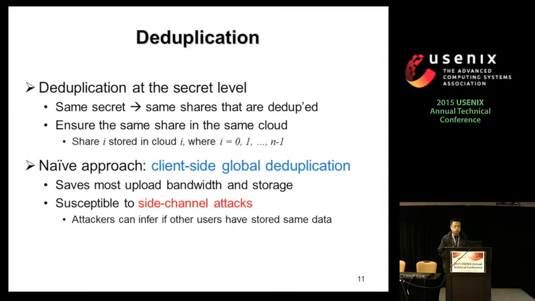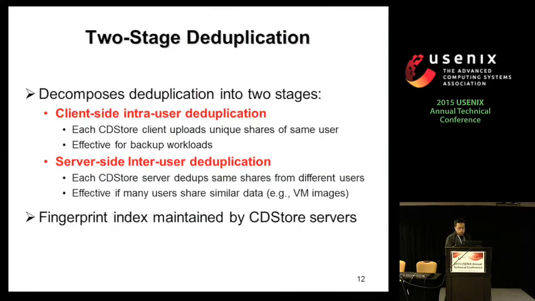So what it can do is it will try to guess the data that has been uploaded by the other users and then see if it can upload or not. If it cannot upload, if it doesn't need to upload, that means that the same copy has already existed. So what we do here is we adopt another approach called the two-stage deduplication.